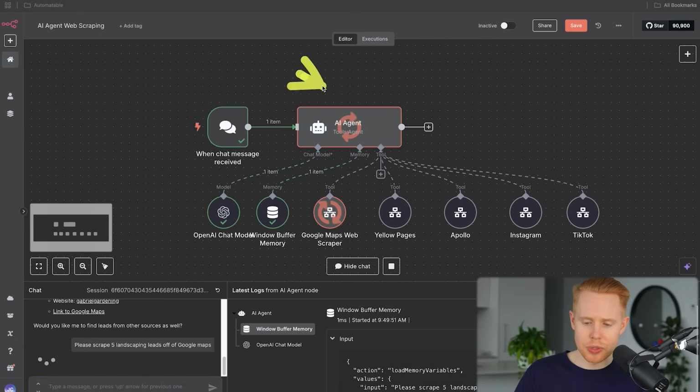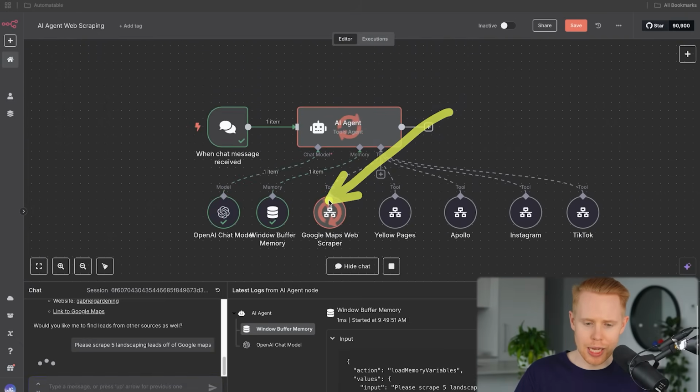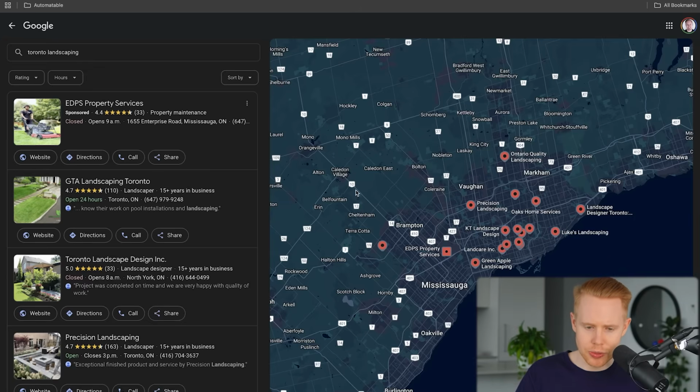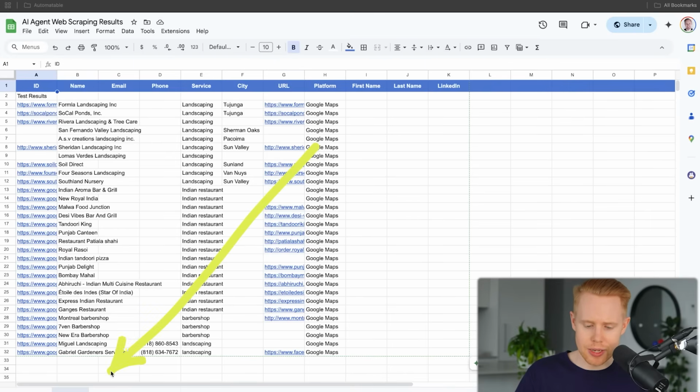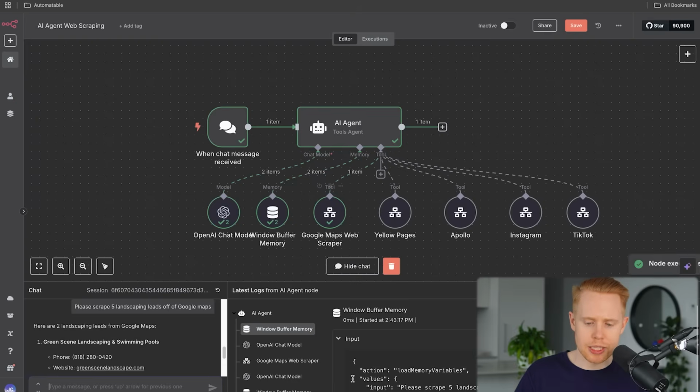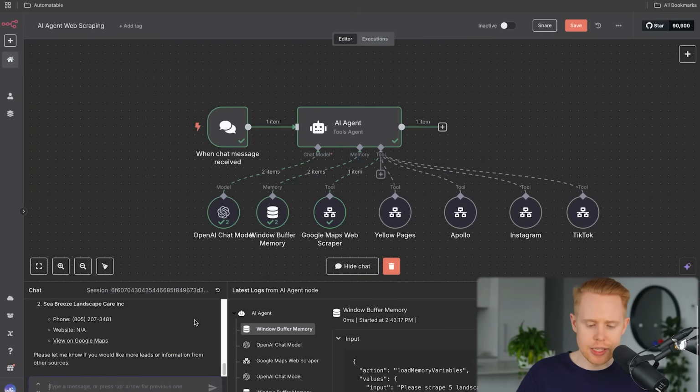So we're going to web scrape 5 leads from Google Maps. It's going to call this sub agent, which web scrapes data off of Google Maps here. And then it'll place it in real time onto this Google Sheet just down below here. And then it's also going to return, and you can see it just came in here. We just got 2 additional listings there. It's also going to return that message back to me via n8n.